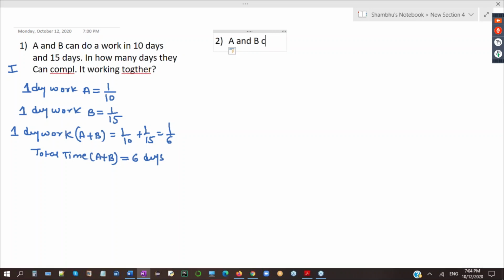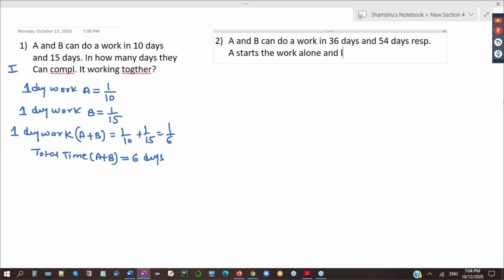A and B can do a work in 36 days and 54 days respectively. A starts the work alone and leaves after 4 days.